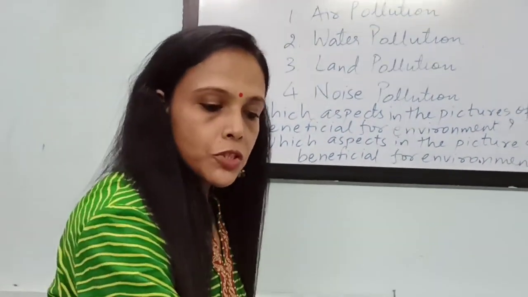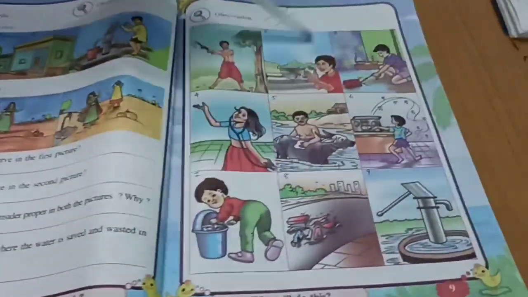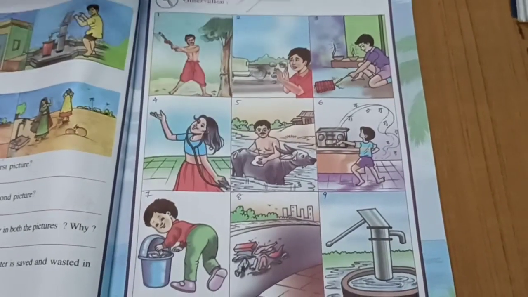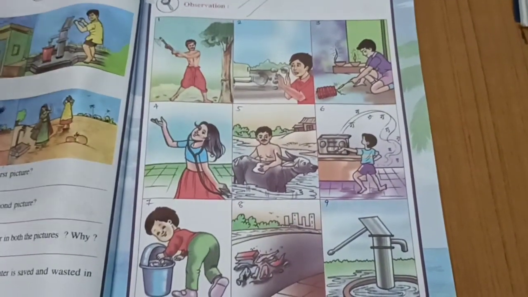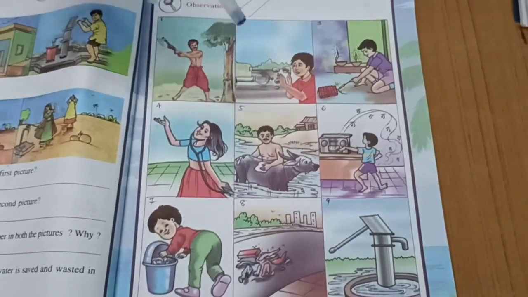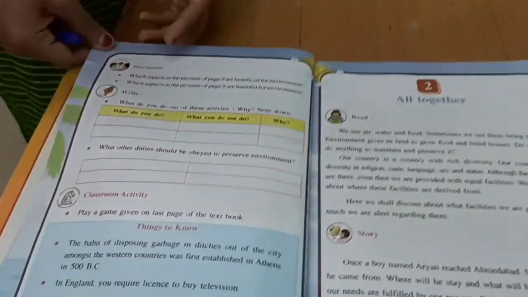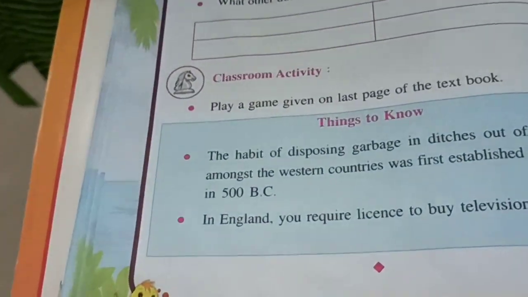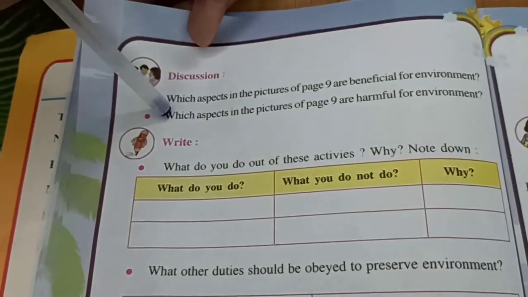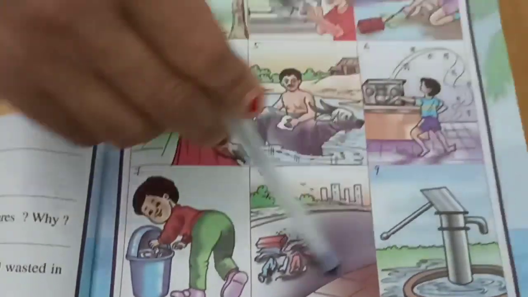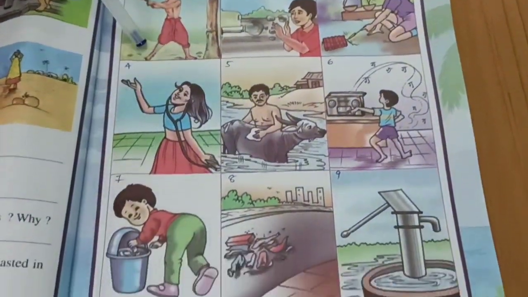So in these 9 pictures, we have seen the different reasons how the air and water get polluted, or how noise is created in the atmosphere. Right? Now based on this picture, on page number 10, there are 2 questions. You have to answer these questions by looking at these 9 pictures.